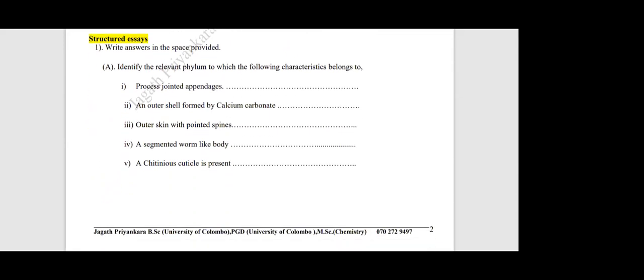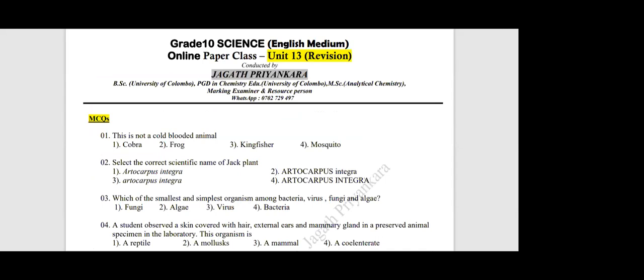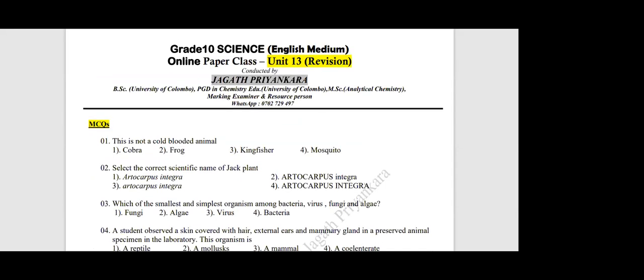Structured essay, question number 1. Please raise the hand those who have done this unit 13 revision paper, right? Okay, very good.